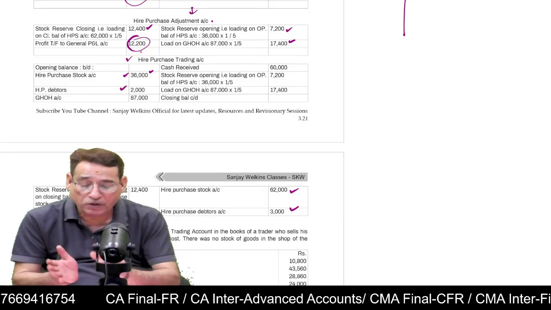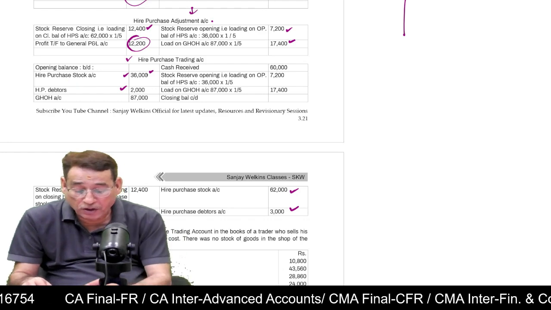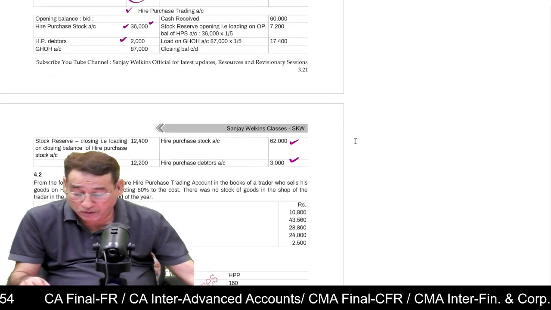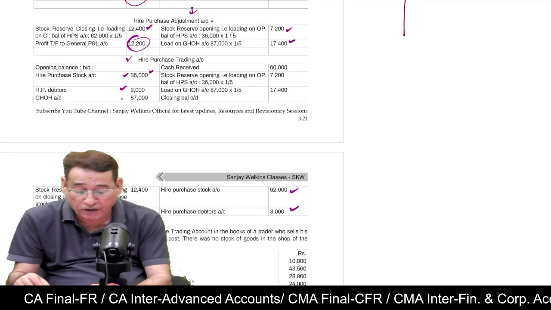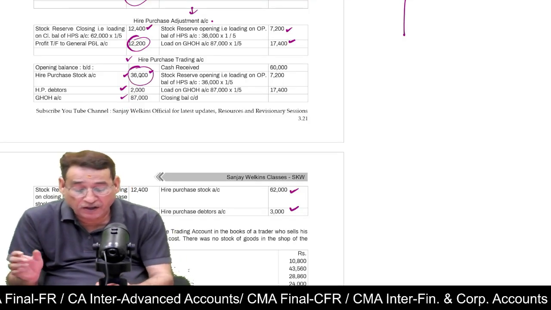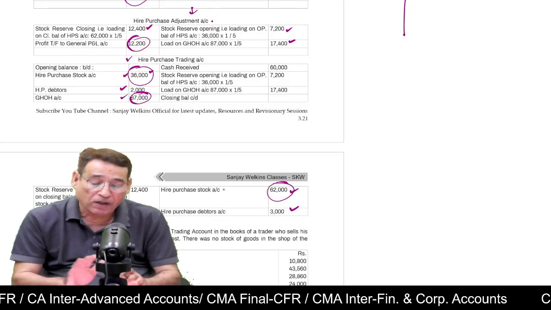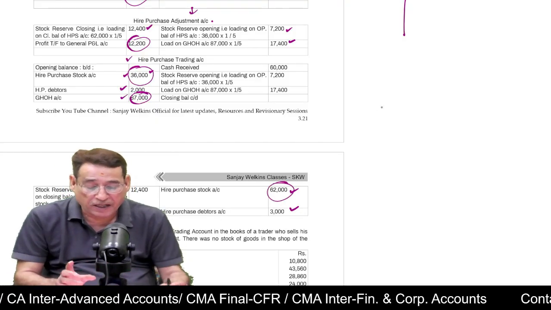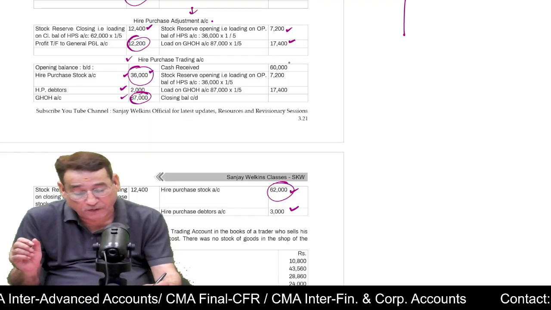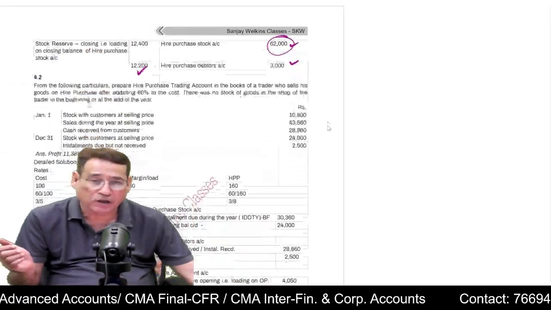Now, how much goods you have sold in the current year, you are going to present it. So, goods sold during the year. Here we have written 87,000. Is it clear? Don't forget to take the loading of this item, and this item. You put the loading on the opposite side. Regarding one item, you have to be careful regarding installment received. You will get the same amount of profit, 12,200.